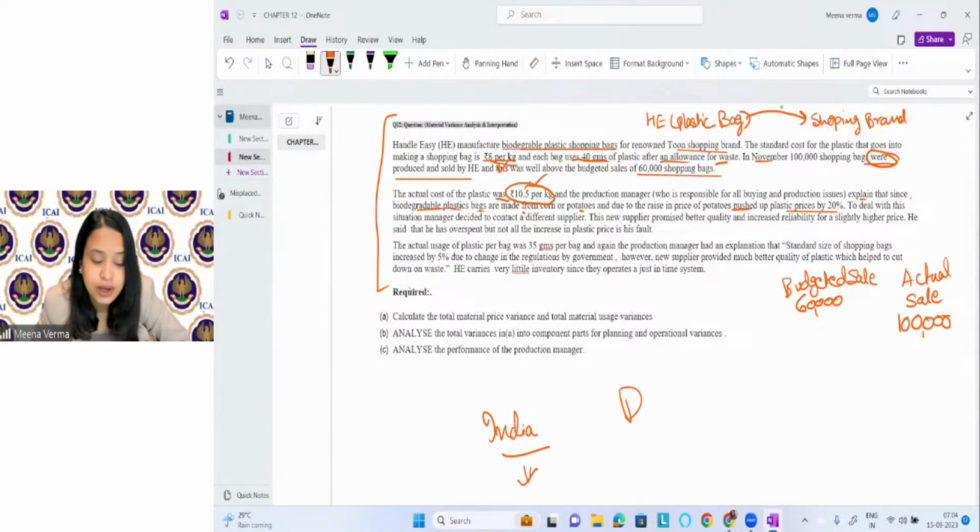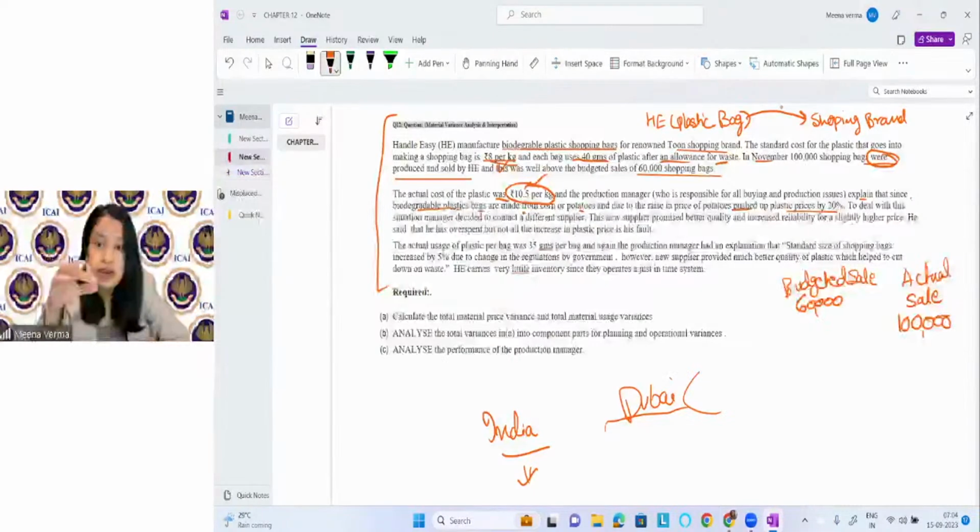I have seen in Dubai that the bags they produce are actually biodegradable. If you keep them unused somewhere for a month, the plastic turns into powder. They use biodegradable plastic everywhere, not in India.